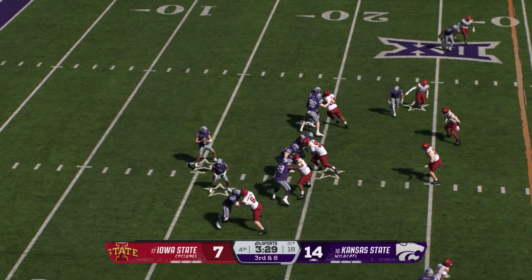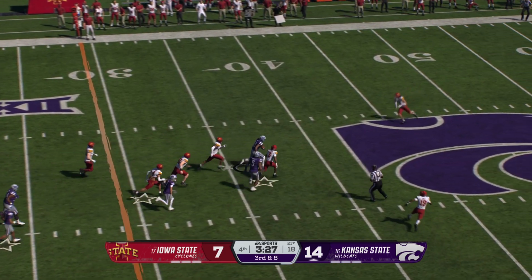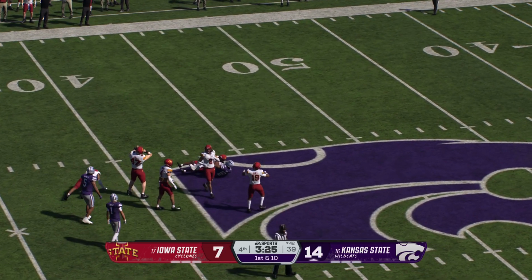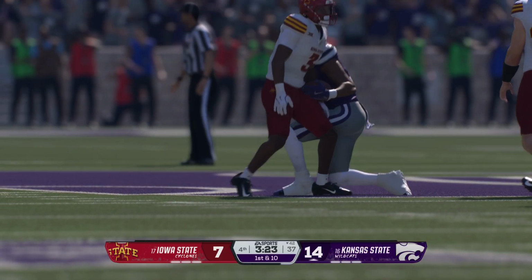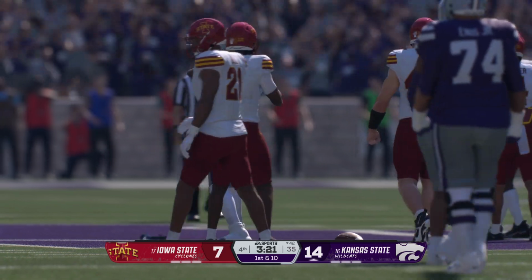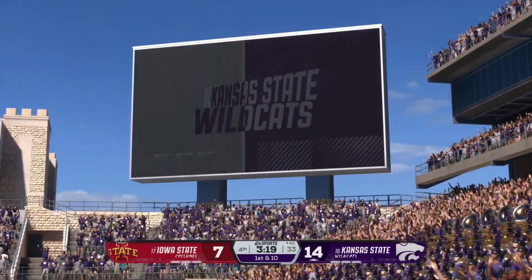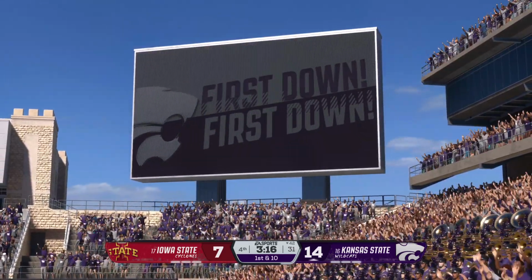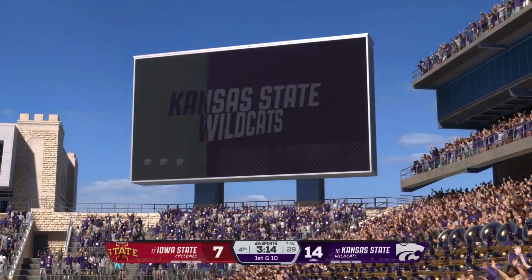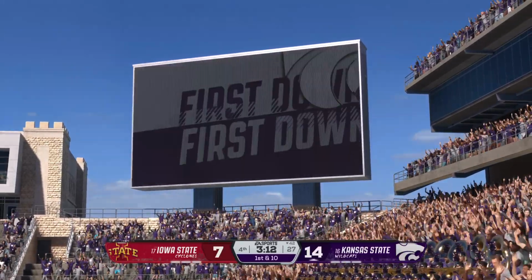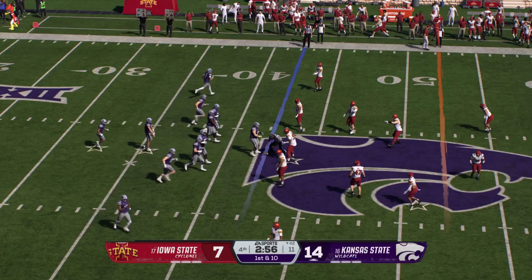Drops back, looking to throw for it on 3rd down. The receiver grabs it. He's brought down, but an explosive play for this passing game. Oh, that one really hurts for this defense. They get these guys to 3rd down, a chance to maybe get them off the field, and they give up a 1st down late in the game. The clock will continue to roll.